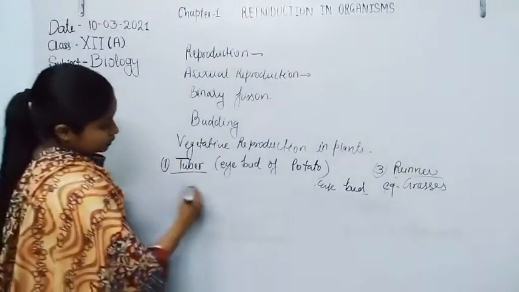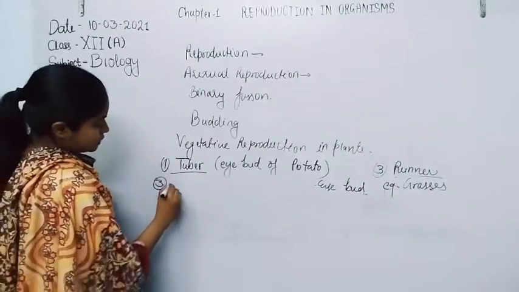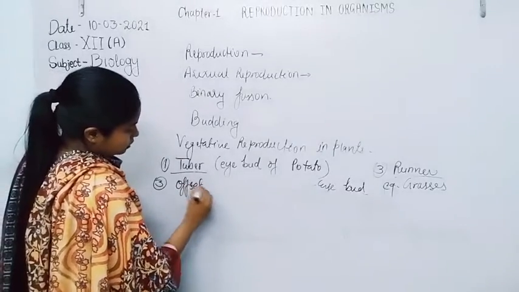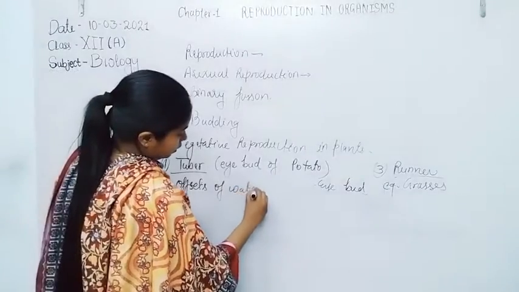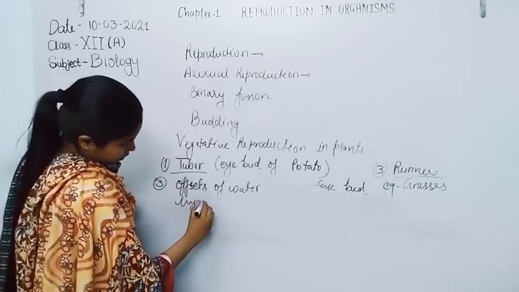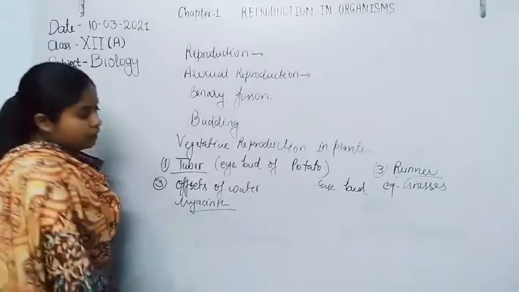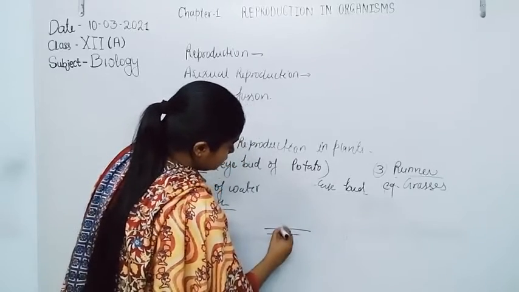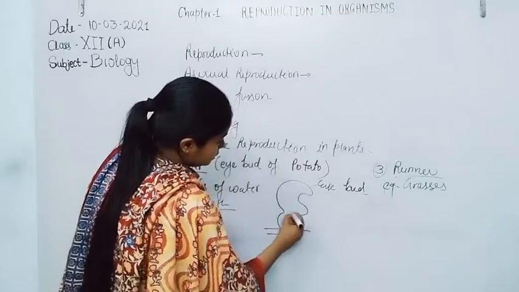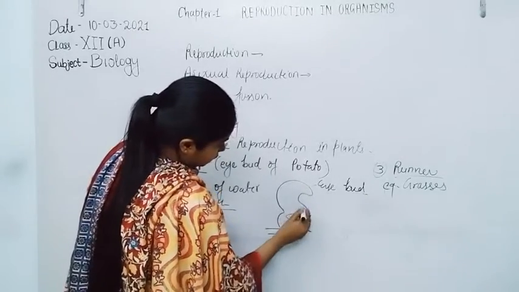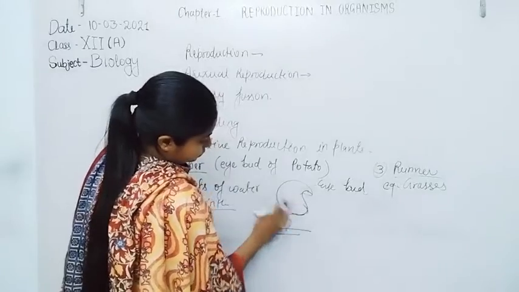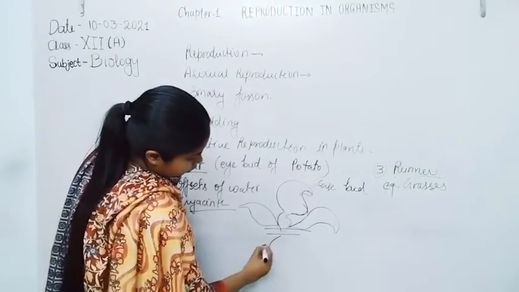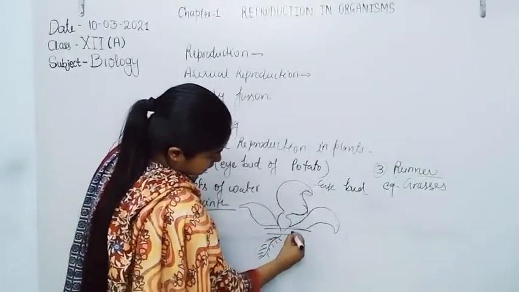Now the third is the offset of water hyacinth. The offset, the water hyacinth we have already observed. Here is the water hyacinth, and from these are the roots.